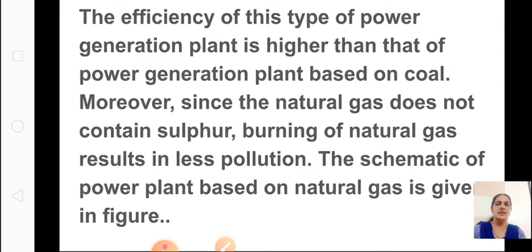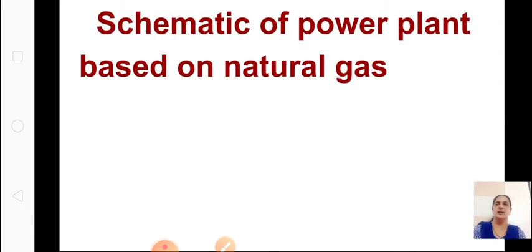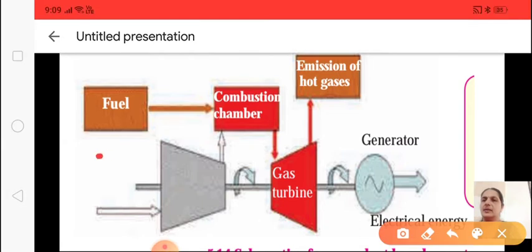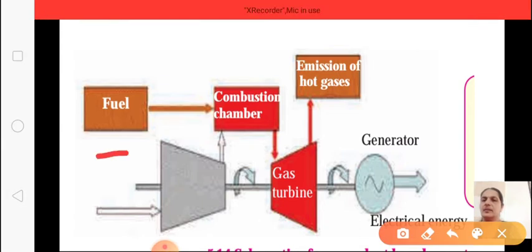You can see the schematic representation of the natural gas power plant in the figure. See the fuel: the fuel is taken in at high pressure and temperature and goes to the combustion chamber where it is burnt.